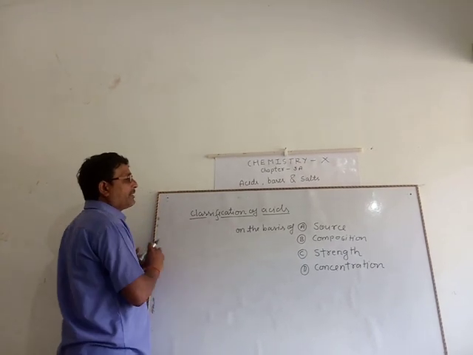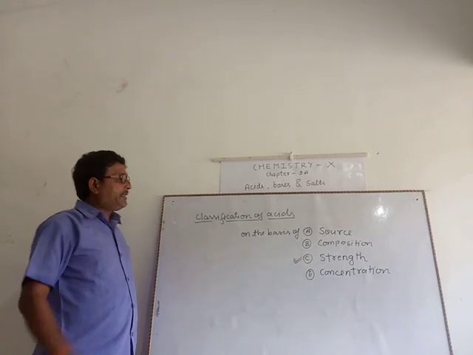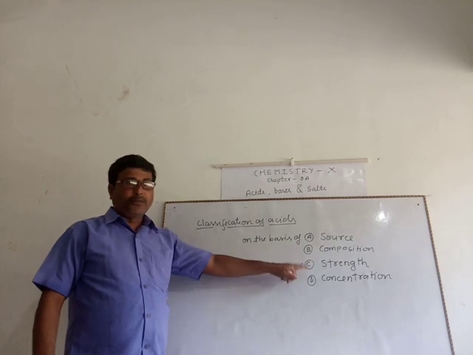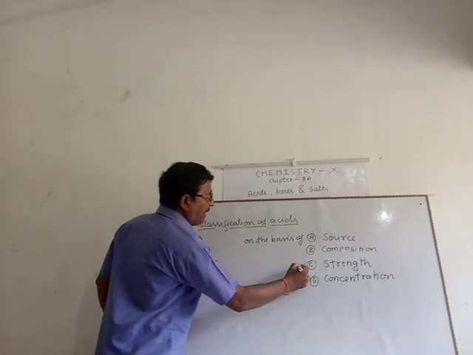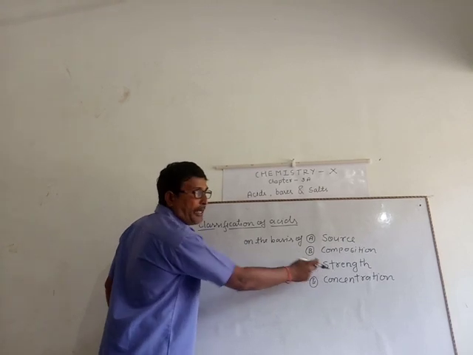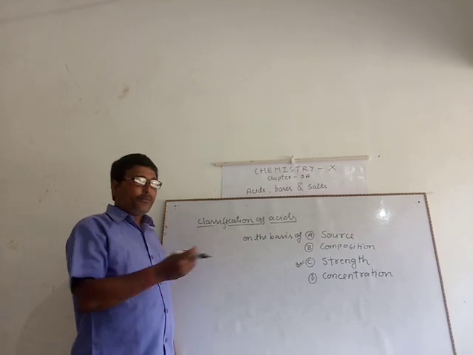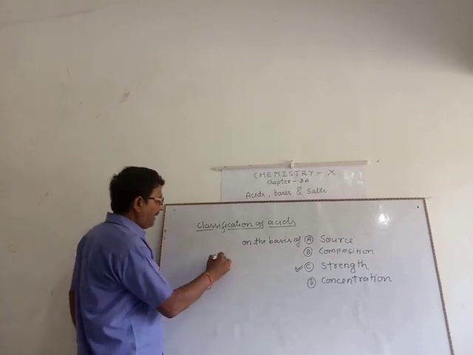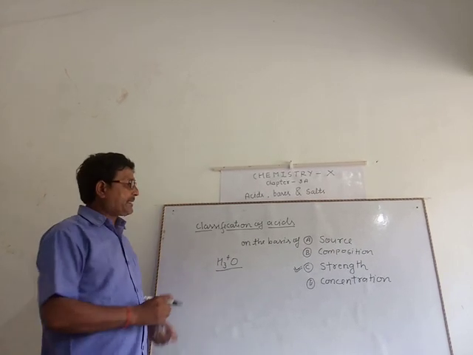Next one, on the basis of strength. There are two types of acid, strong acid and weak acid. The acid which has maximum concentration of hydronium ion is known as strong acid. The acid which has less or minimum concentration of hydronium ion is known as weak acid.